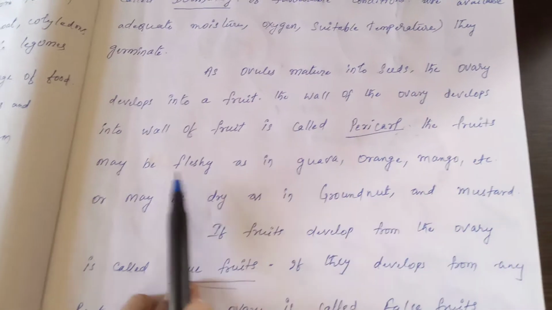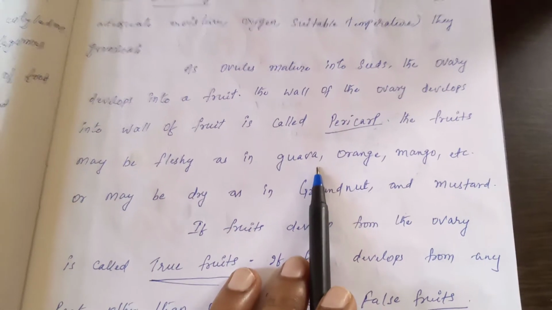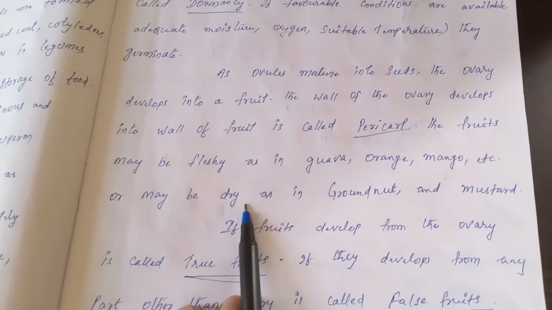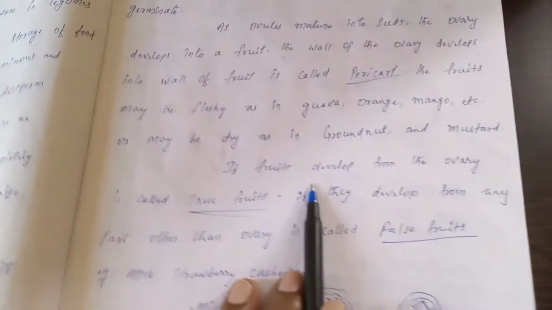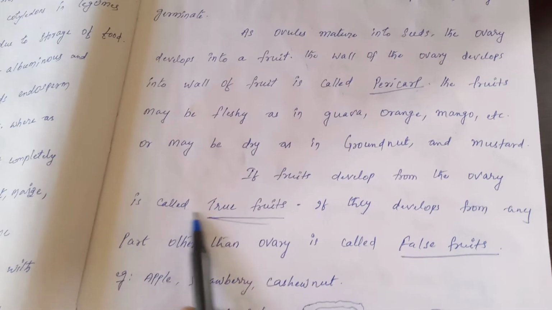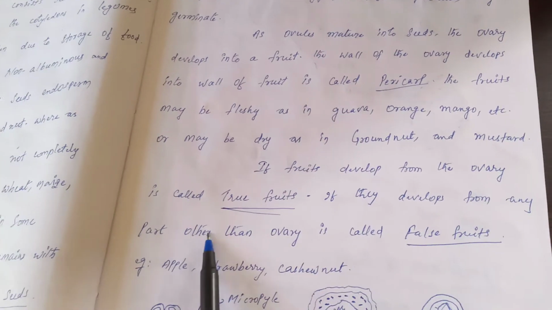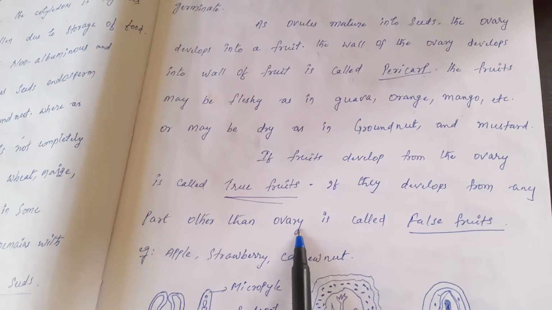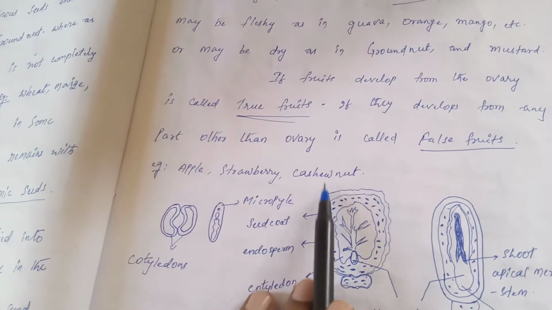And these fruits may be fleshy or dry. Fleshy fruits as in gourds, orange, mango, etc. Or sometimes they may be dry as in groundnut and mustard. If fruits develop from the ovary, they are called true fruits. If fruits develop from any part of the flower other than the ovary, they are called false fruits. Apple, strawberry and cashew nut.